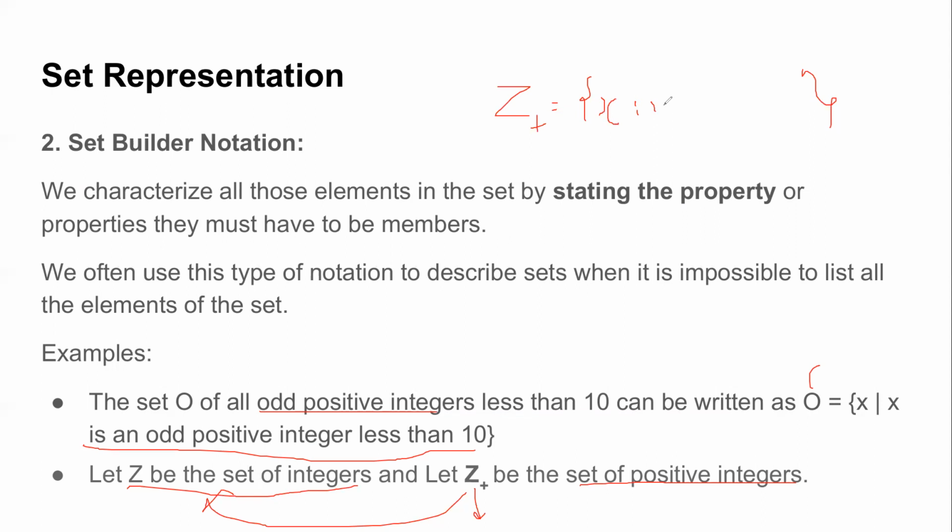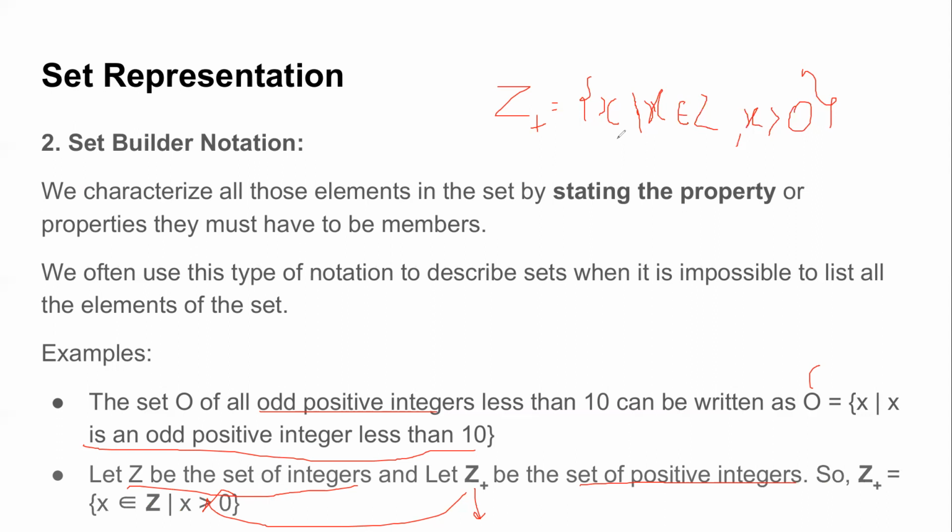Okay, so, oh, no issues. I thought you got it wrong. Okay, so Rohit, you have written a capital Z, don't use capital. Remember, we discussed in the beginning that members should always be in lowercase letters. So the descriptive element should be a lowercase letter. So I can write X such that X belongs to Z, right? And X is greater than 0, which most people have correctly pointed out.